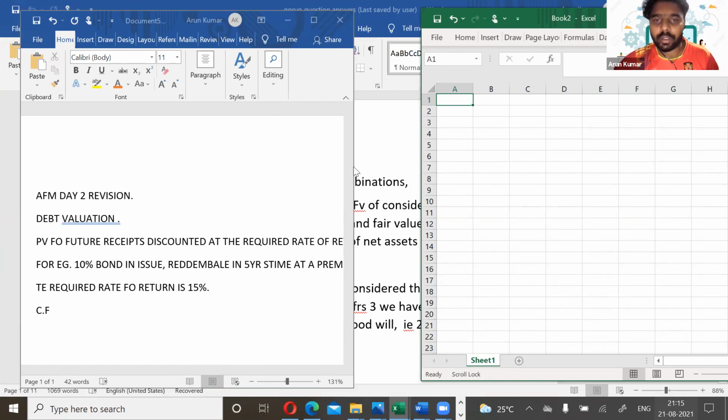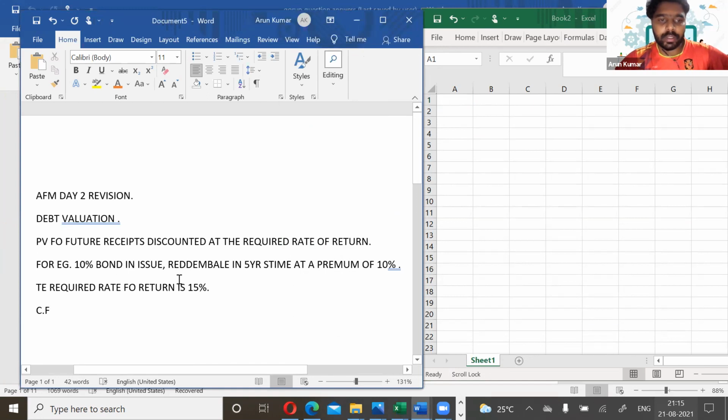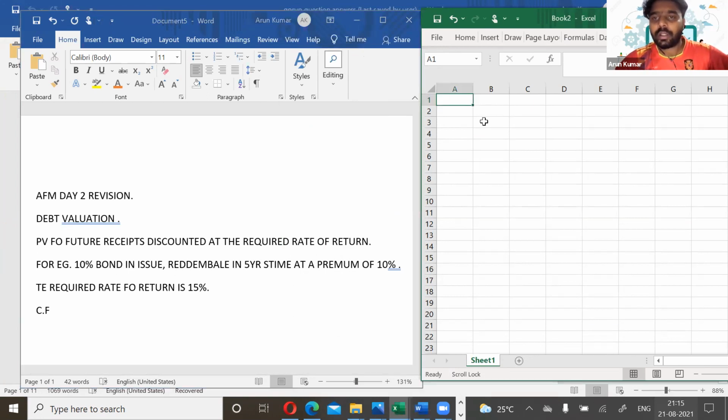So I've mentioned here, it's a 10% bond in issue. It is redeemable in 5 years' time, right? So year 1, 2, 3, 4, and 5.